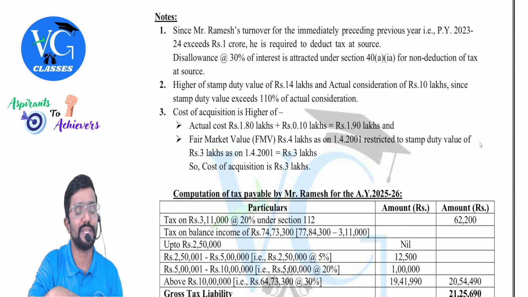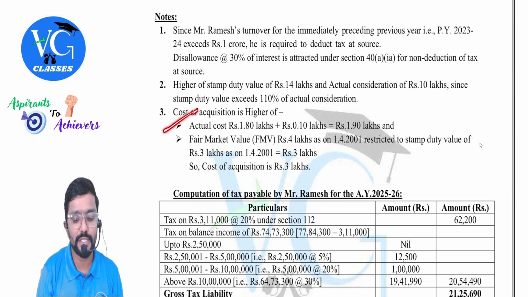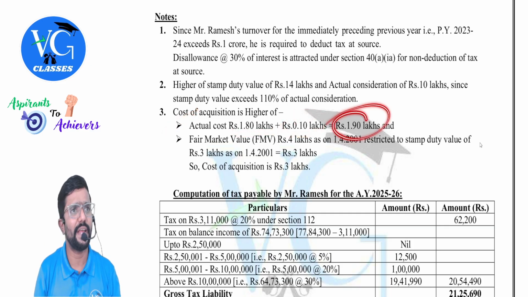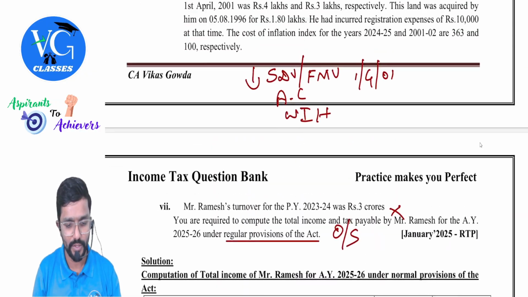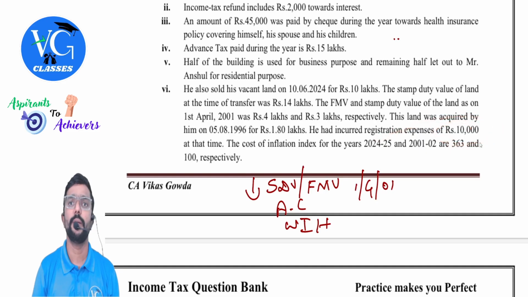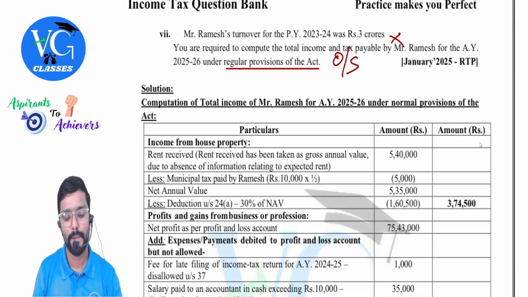First, let us see the actual cost calculation. Take actual cost, which is 180 plus 0.10, which is that figure. Okay, 1.9. What is the 10,000, sir? They told something is paid for registration, I guess. Registration 10,000. Paid at the time of purchase. Should it be included in the cost of purchase? Yes. Okay.